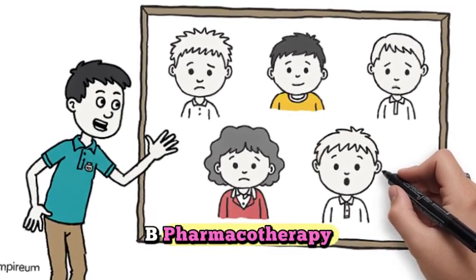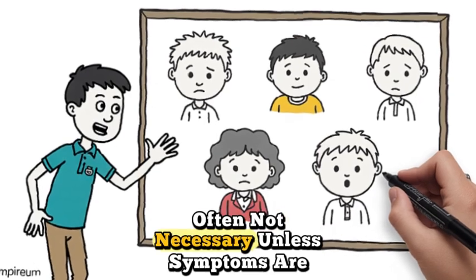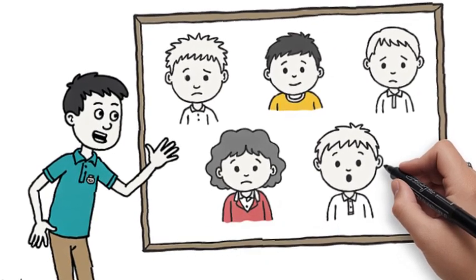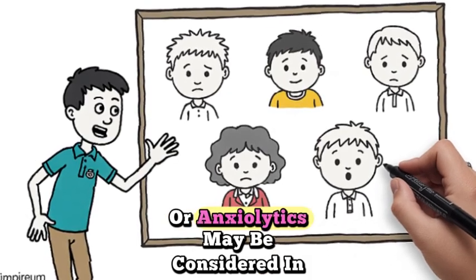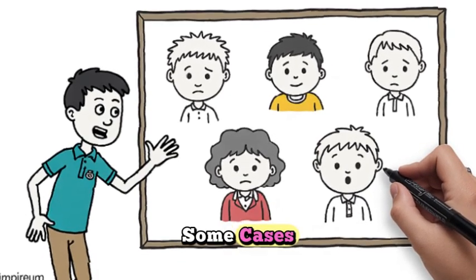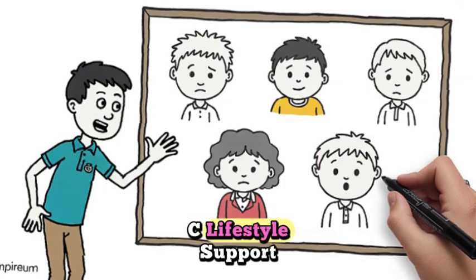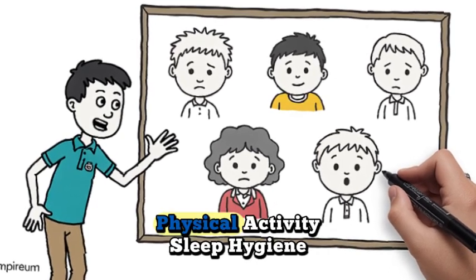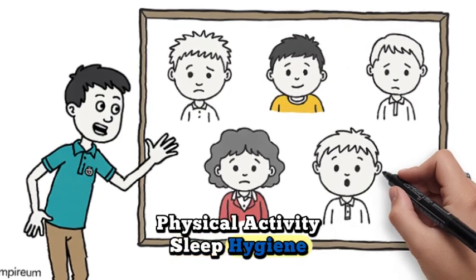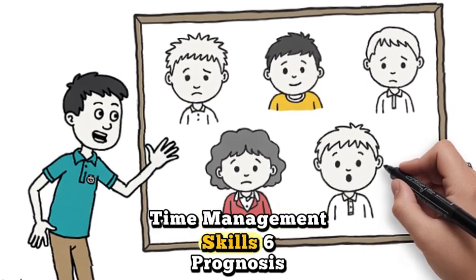B. Pharmacotherapy, often not necessary unless symptoms are severe. Short-term use of antidepressants or anxiolytics may be considered in some cases. C. Lifestyle support, encouraging social support, physical activity, sleep hygiene, time management skills.